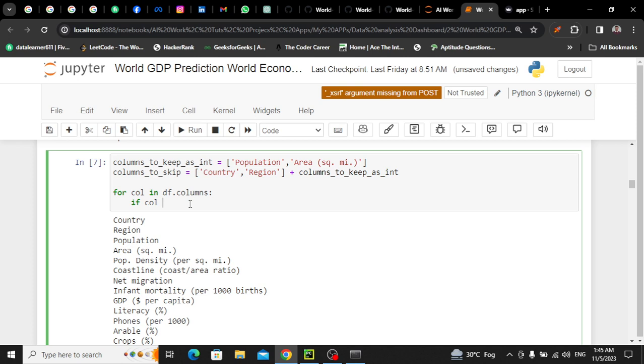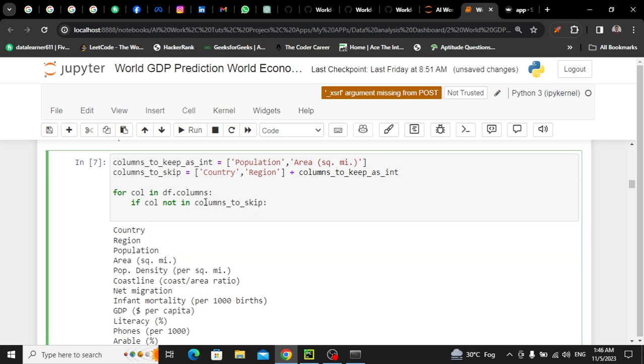Let's say the first time this loop takes country, so if this col is not in this list, then you have to convert the type of any other column. So df के अंदर जाके col.str string में convert करता हूँ, replace करता हूँ. One thing more I should do, replace comma with empty string and convert the type of this to float.